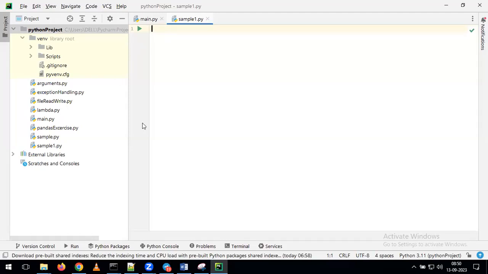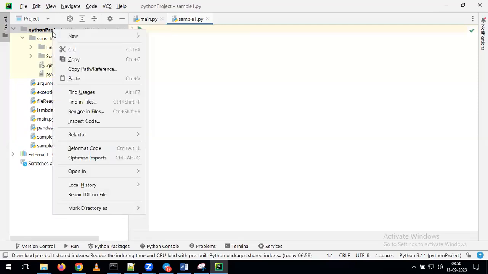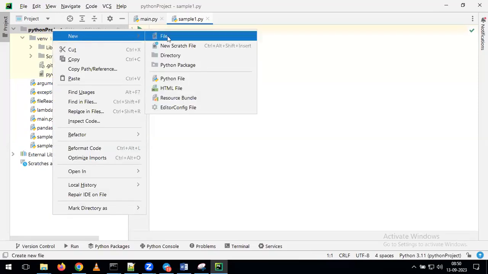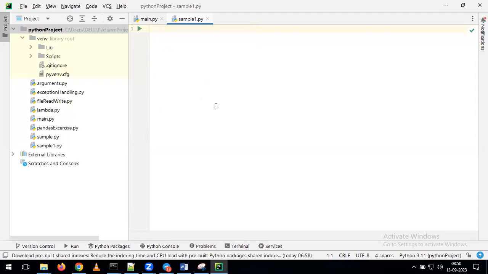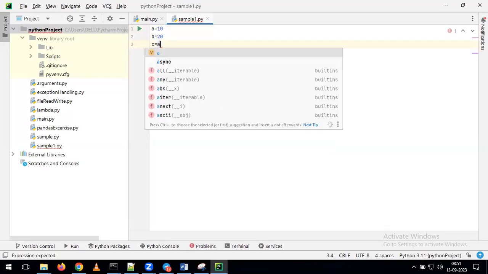At any point of time, whenever you want to create a new script, what we have to do is right click on the project, go to New, click on File. When giving the file name, please give the file name as filename.py. With that, indirectly you are creating the Python script. With that, you can perform your Python execution. Okay. Now, after creation of this script, I will run a small script. I'm giving a equal to 10, b equal to 20, c equal to a plus b.